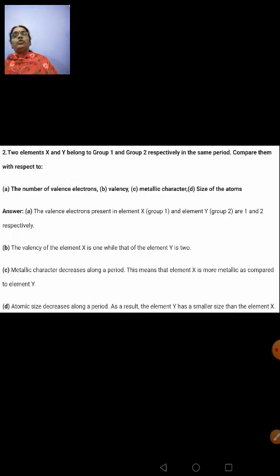Clear to you? So you have to be thorough with the basic rules of metallic character. It decreases across a period. And about atomic size, it also decreases across a period, increases down the group. So these things you should be thorough with. Whatever is the group number, that tells you the number of valence electrons present in the outermost shell. So valency is talking about the number of electrons which an atom of an element is going to gain or lose while taking part in a chemical reaction. So if you're thorough with the basic things, you can answer any type of questions.